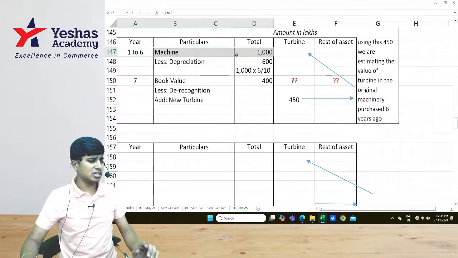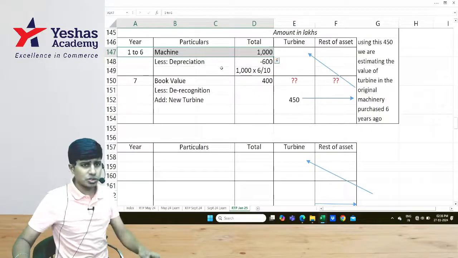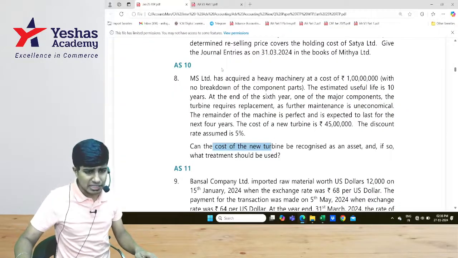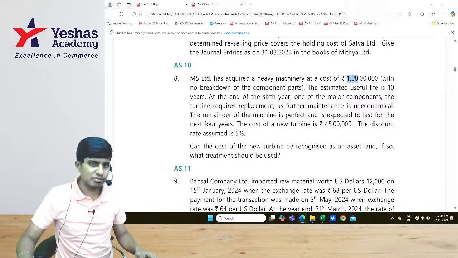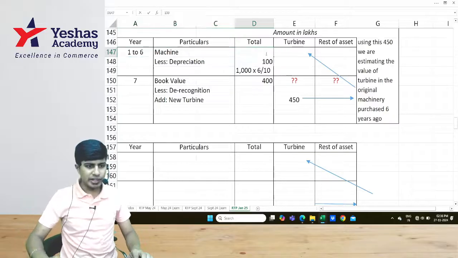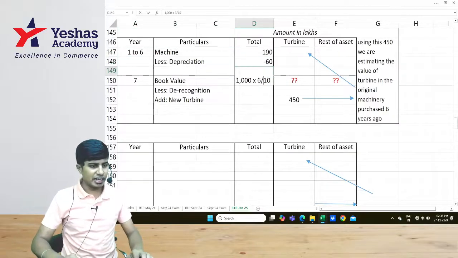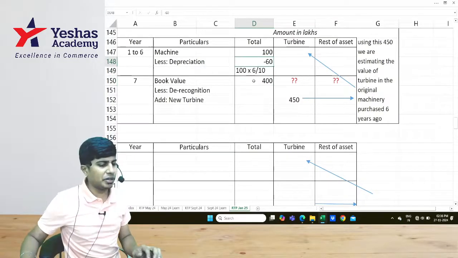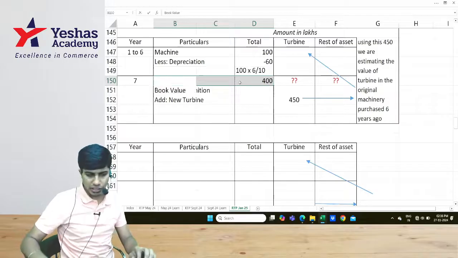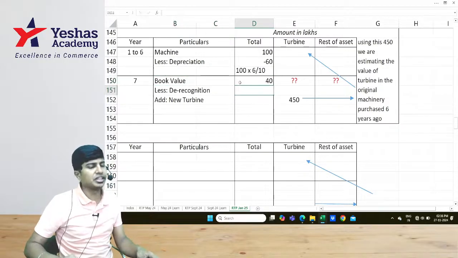Year 1 to year 6, the cost of the asset is 100 lakhs. 100 lakhs minus 60, and this is 100 into 6 by 10. So 60 lakhs has been depreciated. We have the book value of 40 lakhs at the beginning of 7th year.